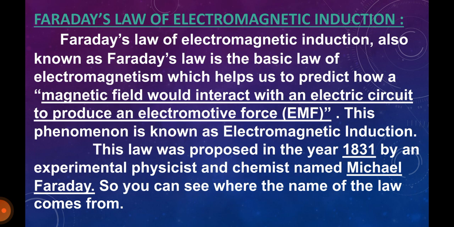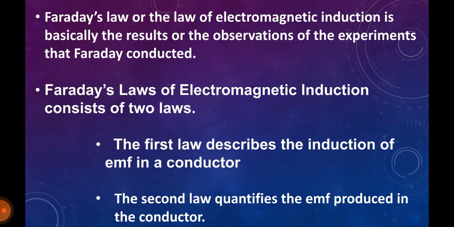This law was proposed in the year 1831 by a physicist and chemist named Michael Faraday. The name of these laws, Faraday's laws, came from the scientist. Faraday's law is basically the results or the observations of experiments that were conducted by Michael Faraday. Faraday's law of electromagnetic induction consists of two laws. The first law describes the induction of EMF in a conductor, and the second law quantifies the EMF produced in the conductor.